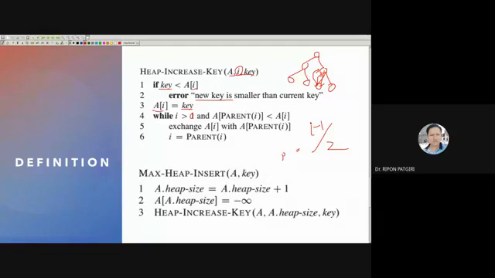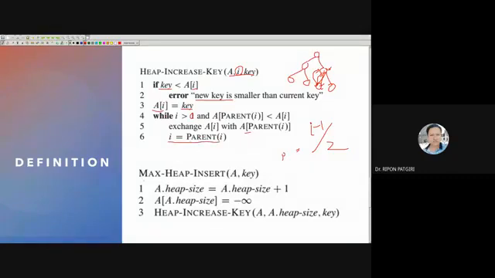Because this priority has increased, this priority must decrease, then I can move upward. So i becomes equal to parent of i.